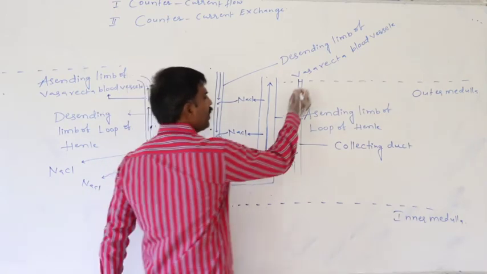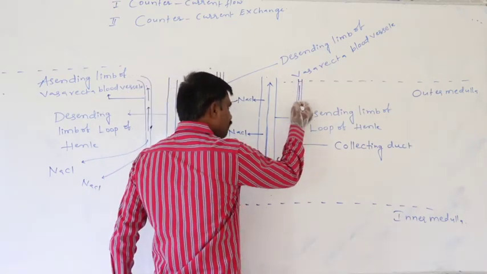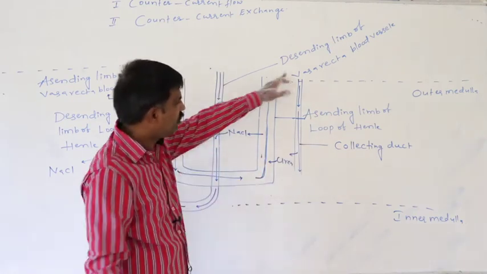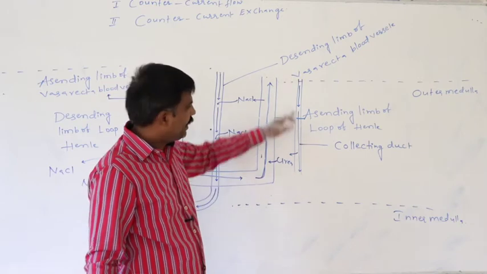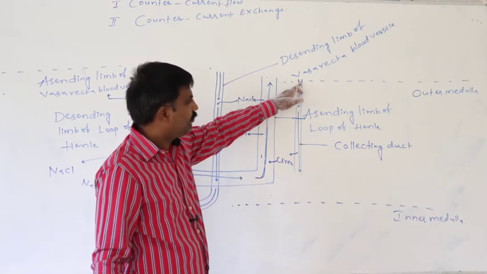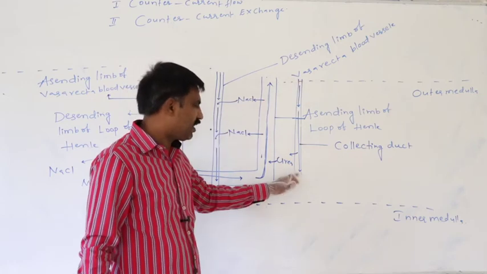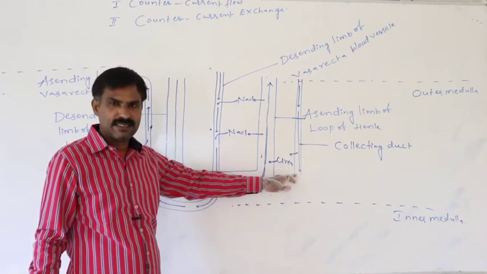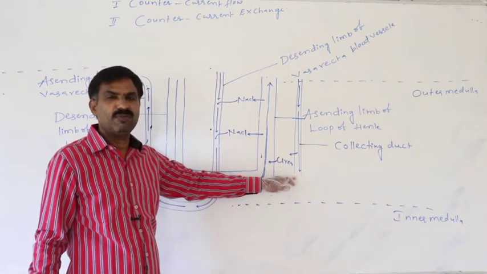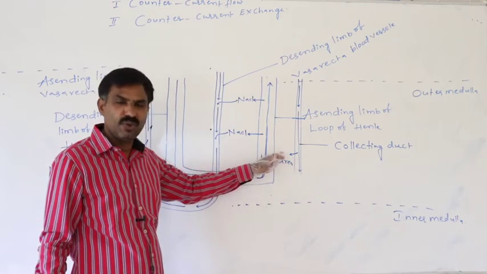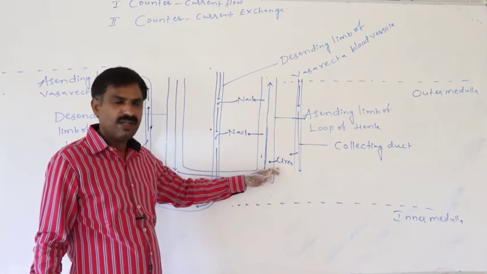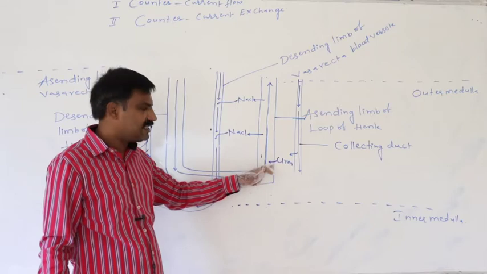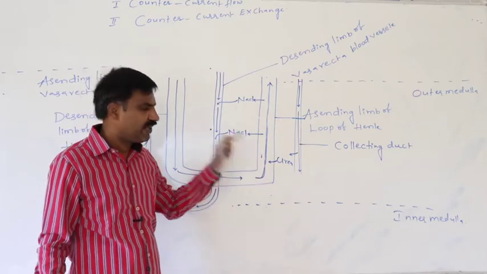What is the direction of the flow of urine in the collecting duct? From the outer medulla to the inner medulla. While the primary urine passes through the collecting duct, a little amount of urea moves out into the surrounding medullary fluid, from where it is added to the primary urine through the thin segment of the ascending limb of the loop of Henle.